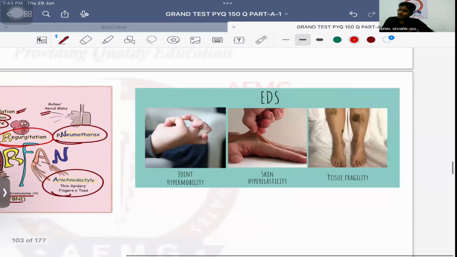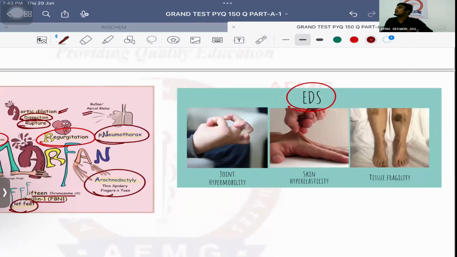Next is, ये question में आ चुका है, EDS, Ehlers-Danlos syndrome. Ehlers-Danlos syndrome is of multiple types, but usually more commonly it is due to collagen. कौन सा defect? One defect. It is more commonly due to collagen one defect. Collagen one defect से osteogenesis imperfecta भी होता है.